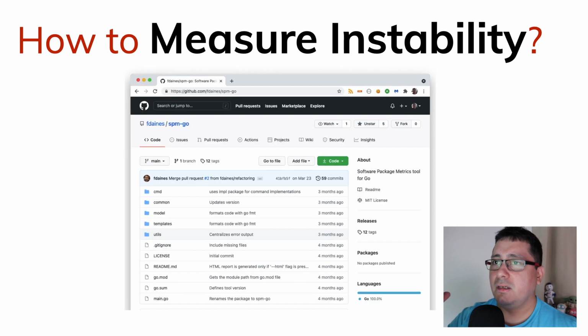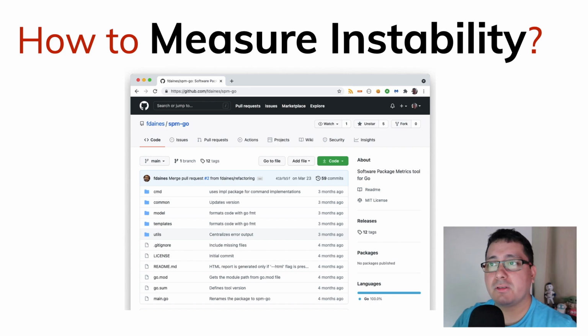Now, how do you do this in Go? Well, there are a few different ways. The way I was doing it before was literally just using grep and getting dependencies manually. But I found this cool tool called SMP Go, which is Software Package Metrics for Go, written by Fernando Daines, and it covers literally all the different metrics that Robert Martin described in his book back in 2002.